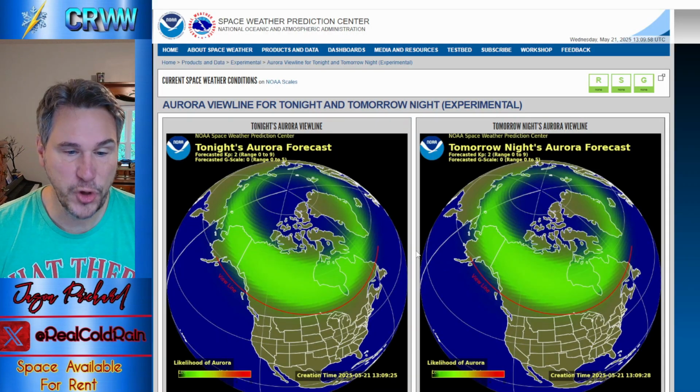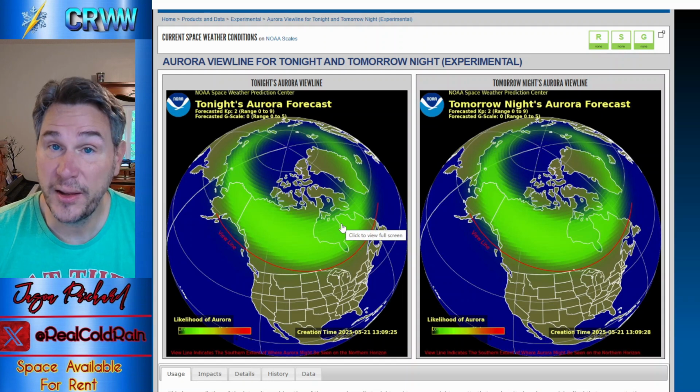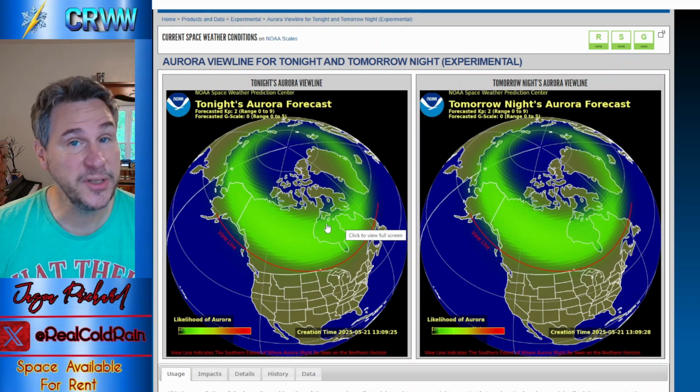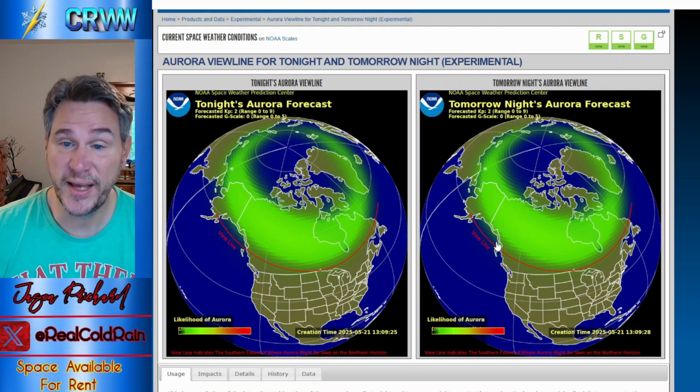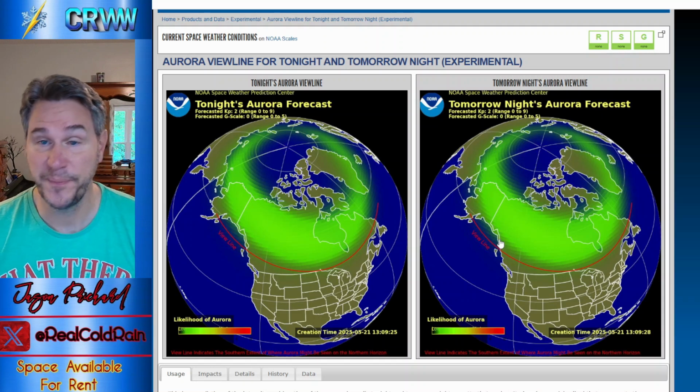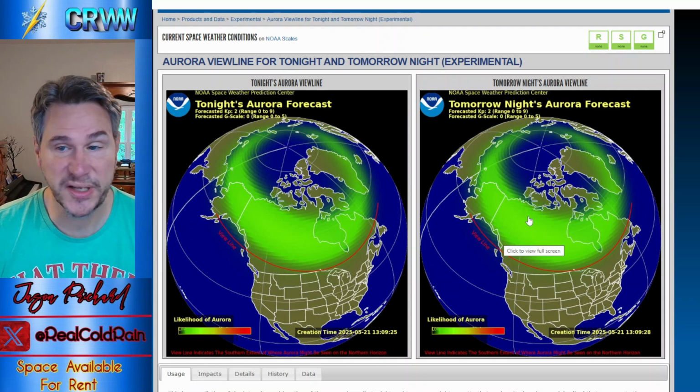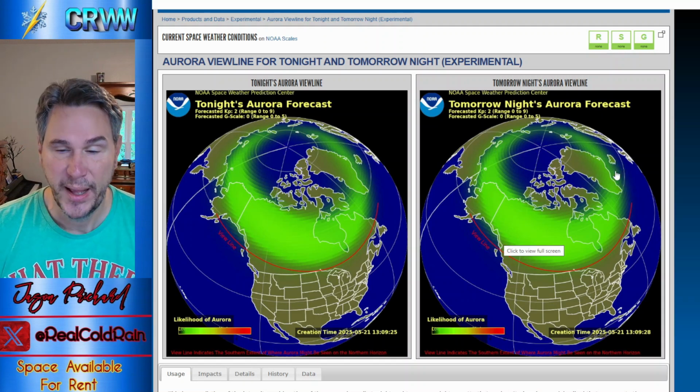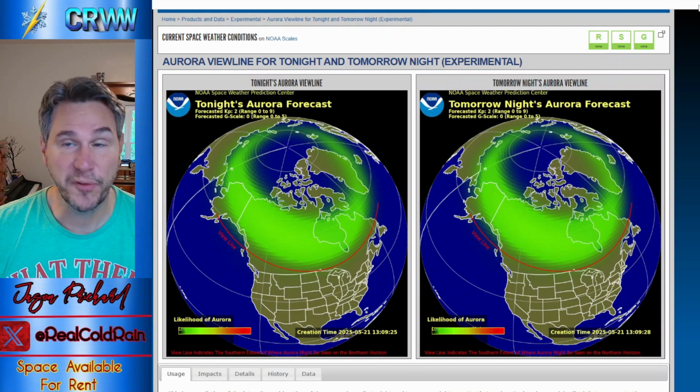Aurora viewing, not much going on here either because we don't have solar activity. We don't see auroras and we don't have anything to look at if you enjoy looking at such things. I do, but I'm too far south most of the time to see that, so never seen one. But in any event, that is your forecast for today.